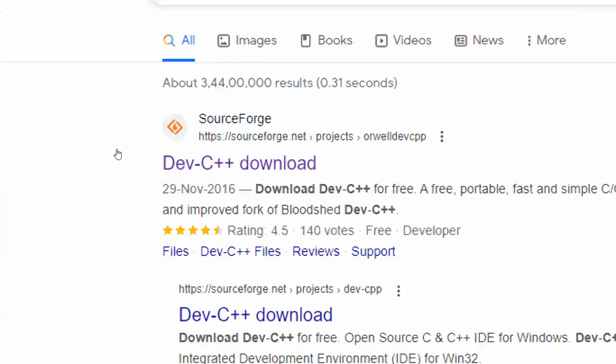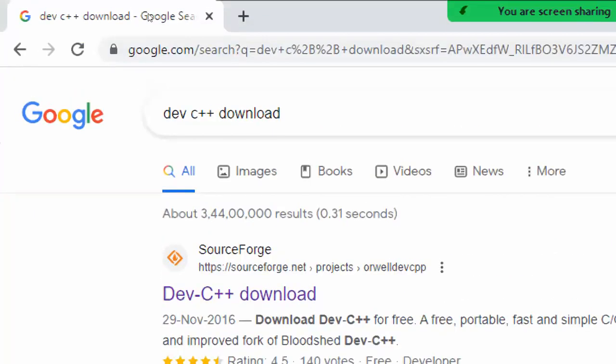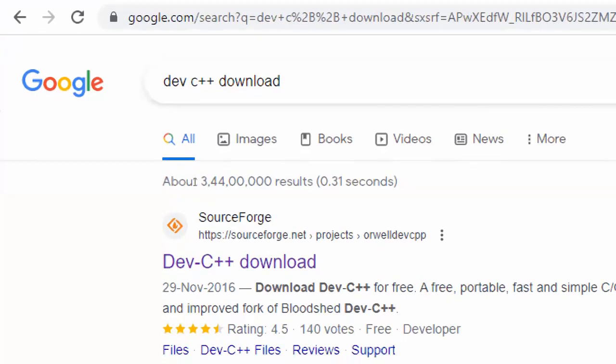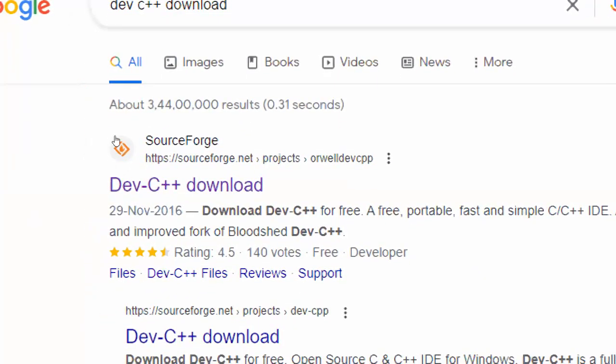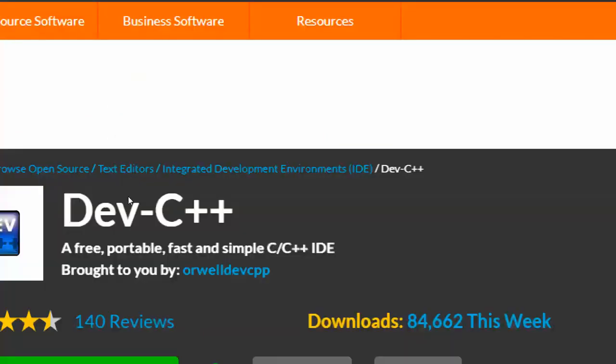The first link we get is this one. The website name is sourceforge.net. In the Google search bar, we search for Dev C++. The first link is sourceforge.net, click on it. Here we get the software.